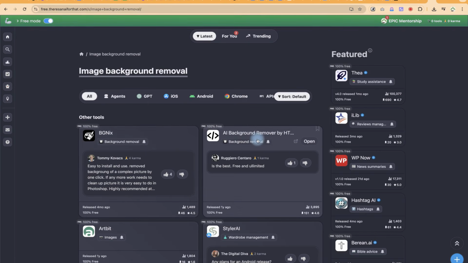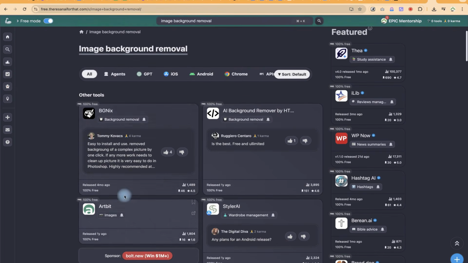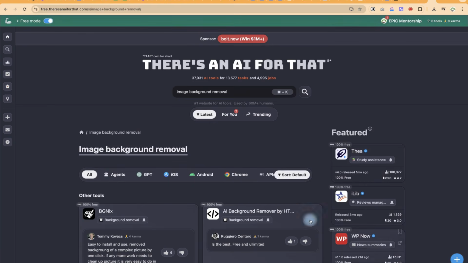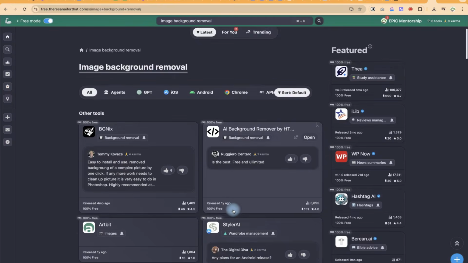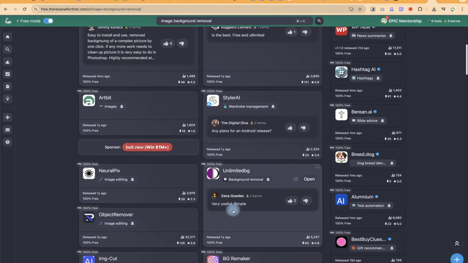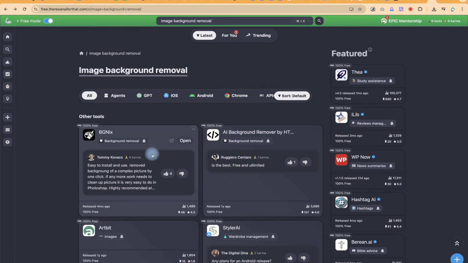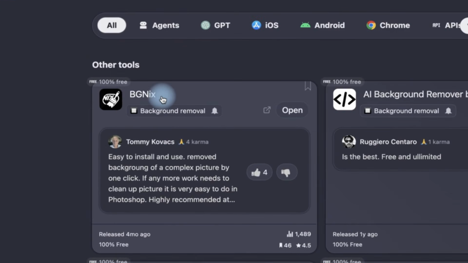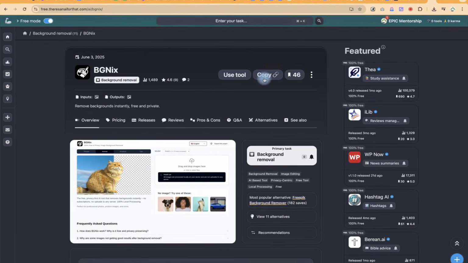You can see AI image background removal by this, and you can see them 100% free because of the search that you have given. These are featured ones as well that are 100% free. You can just select and check any one of them and try to use it on your own. Okay, so let's say we go with this first option. So let's click on it and be able to see, you can use the tool, you can copy the link, and you'll be able to see the description.